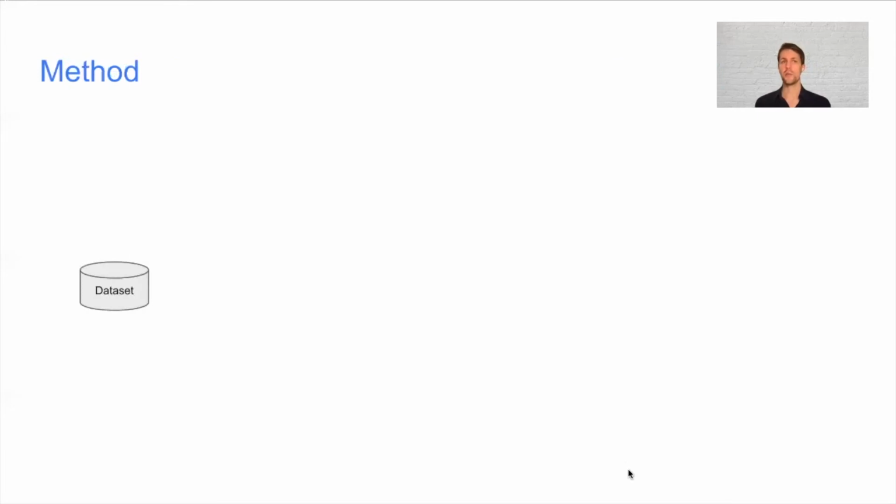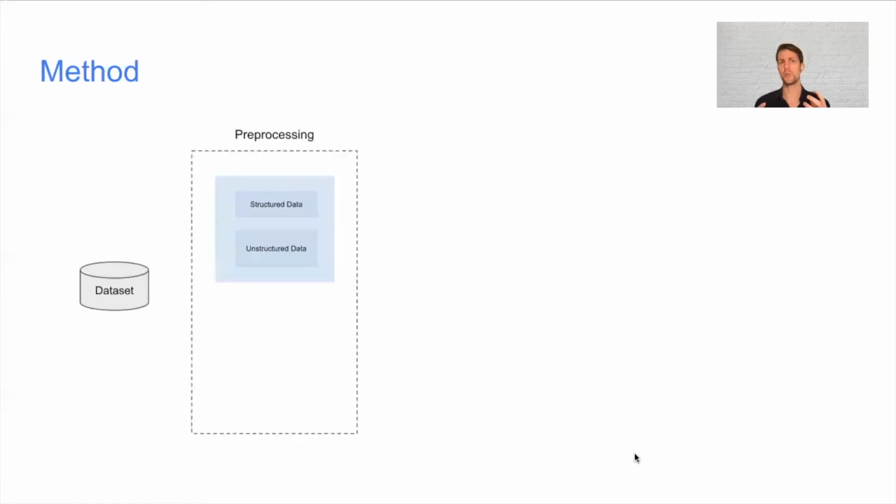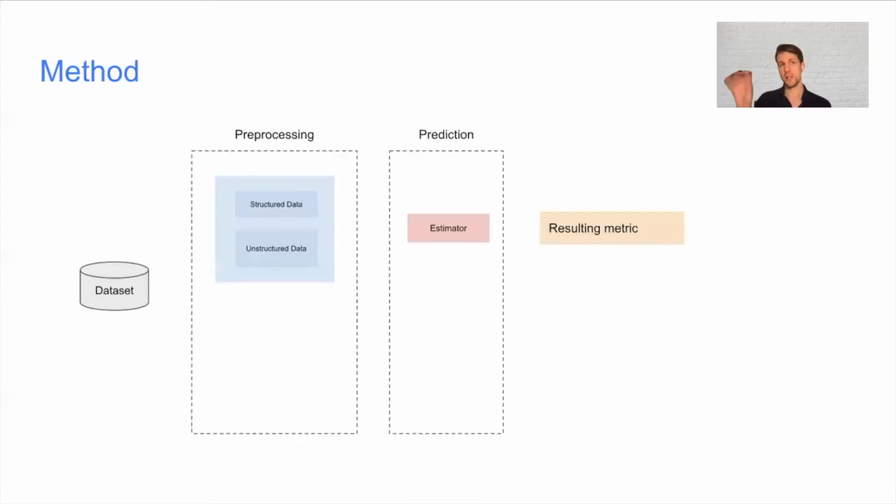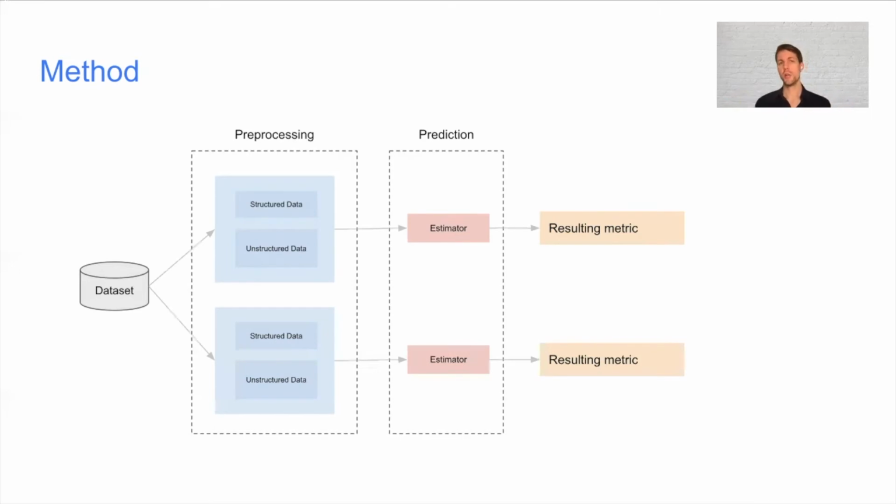Our method would go like this. We have some data set, and we do some pre-processing of this data set. Then we use some model or estimator on this data set to predict some target, and we use the resulting metric to compare different approaches between themselves. So we can have two ways to pre-process data, but we use the same metric and the same estimator so that these pre-processing steps are comparable.